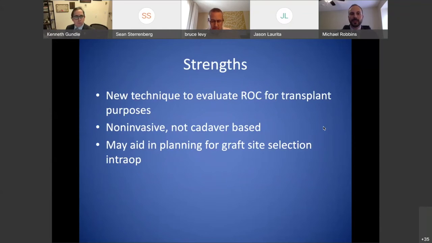So strengths of this study, we were able to develop a new technique for evaluating radius of curvature for transplant purposes, which is a non-invasive, non-cadaver-based study. We published these protocols online. That's very reproducible for other aspects of the body. And this particular study may aid in graft site selection for surgeons who are moving forward with these type of operations to maybe minimize their potential OR time if they know where they're looking for the graft.